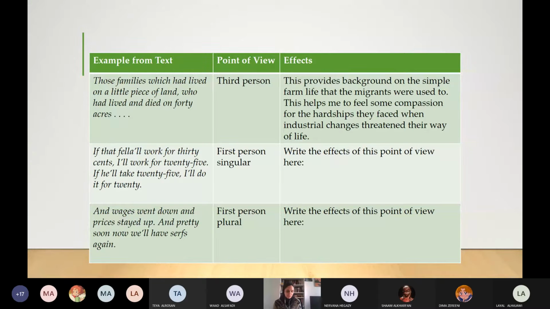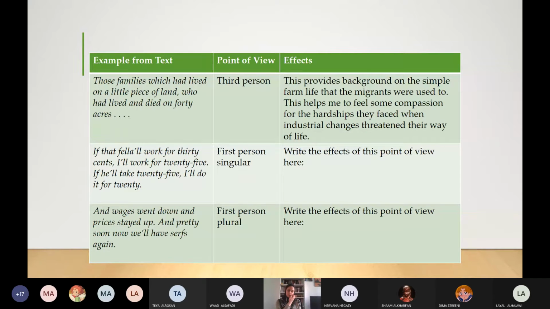He gives you examples, okay? I will say for you, number one: those families which had lived on a little piece of land, who had lived and died on 40 acres. He used those families, so third person. What is the effect? It provides background on the simple farm life that the migrants were used to. This helps me to feel some compassion for the hardships they faced when industrial changes threatened their way of life.